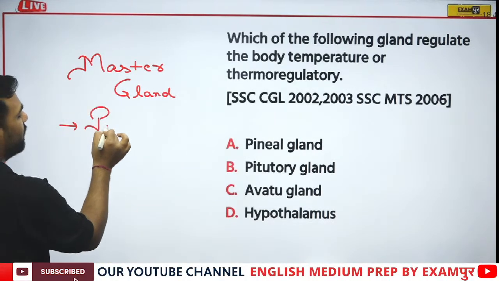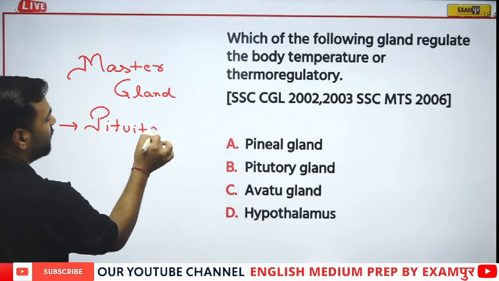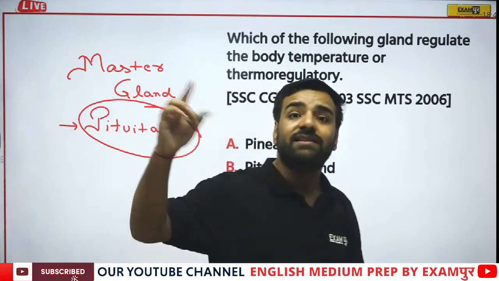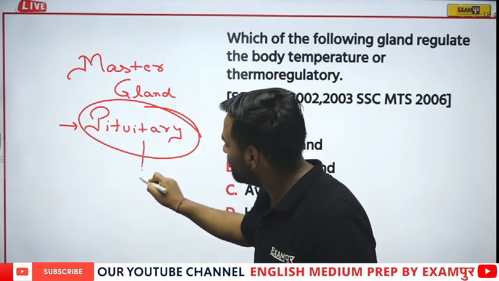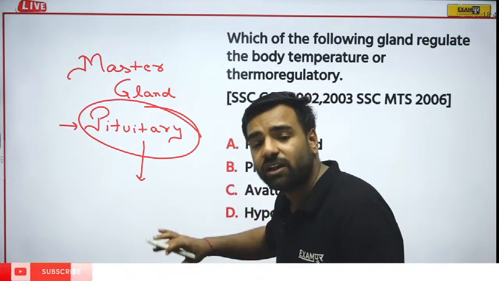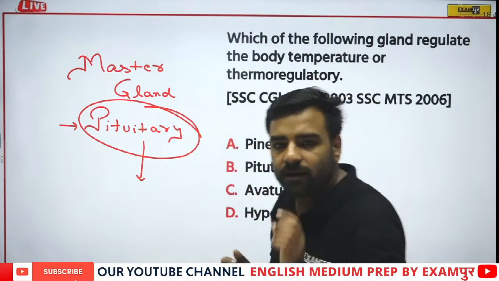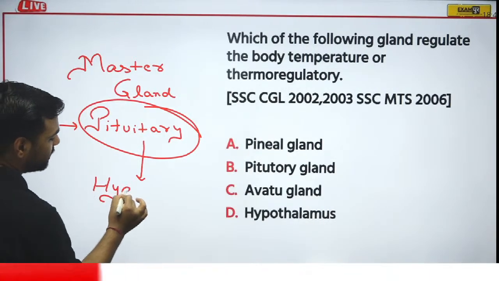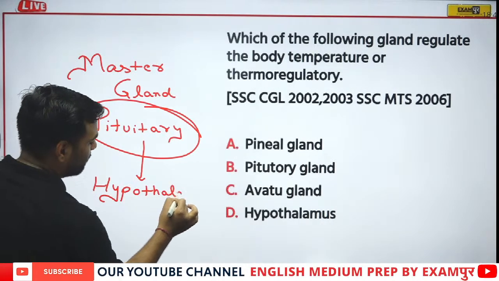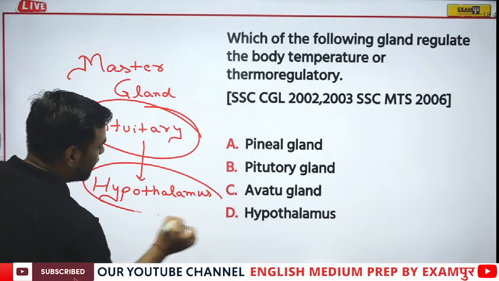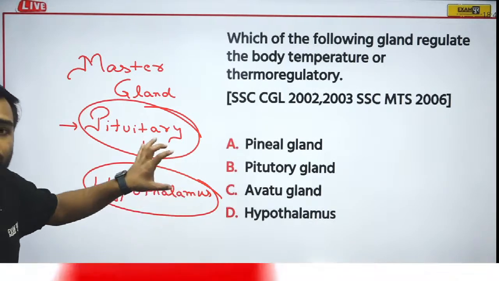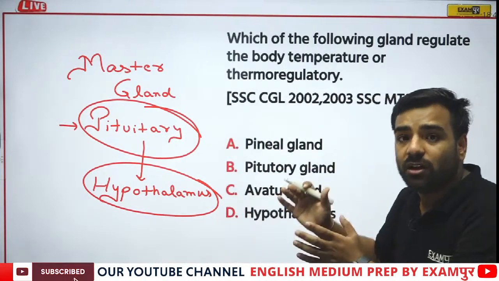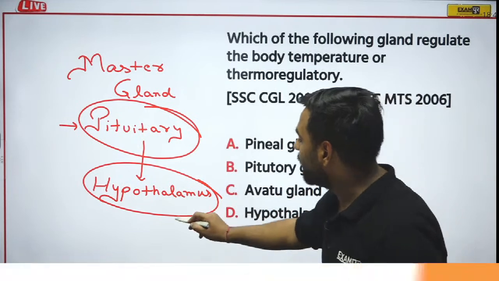So I was giving the example of a class monitor. That is actually your pituitary gland. But this is only a class monitor. We were discussing class teacher as well. That means there must be something above this, which is actually controlling your pituitary gland. Which one is that? That is actually your hypothalamus. Please remember, this is your hypothalamus. So hypothalamus is actually the master of the master gland, which is controlling your hunger, thirst, pain, sexual arousal. All those are actually controlled by hypothalamus.